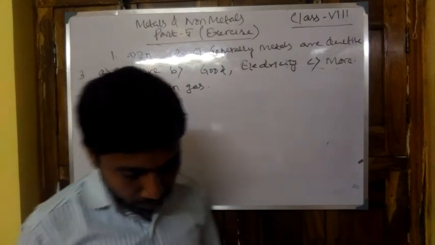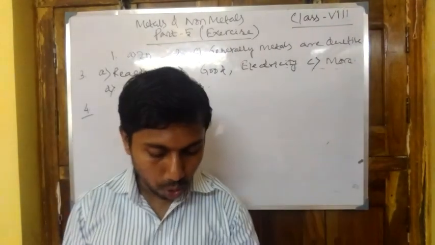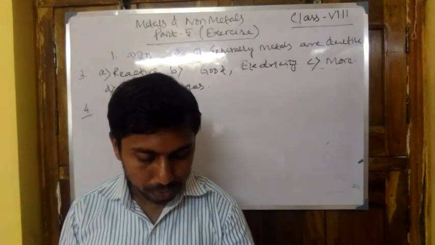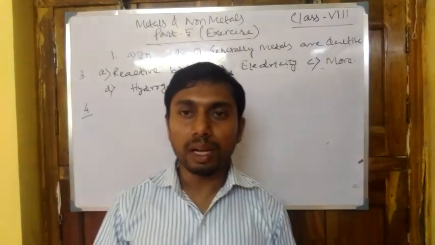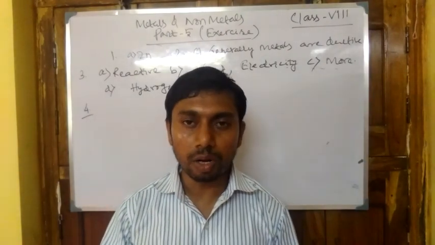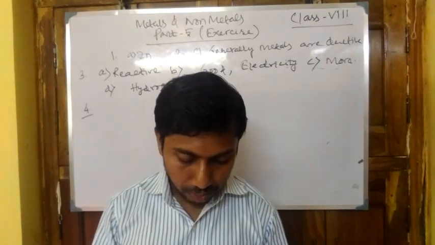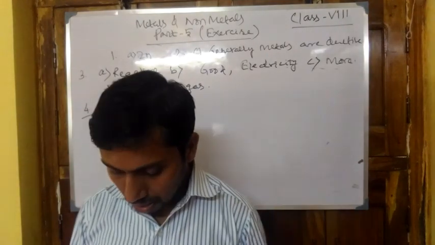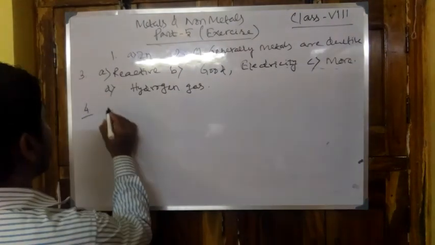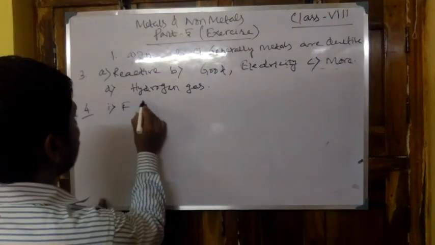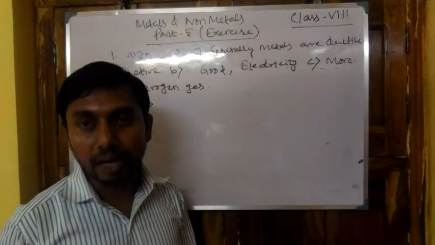Now question number 4, where there are some statements and we have to tell whether they are true or false. First statement: generally non-metals react with acid. We know that metals react with acid. Some non-metals react, but not all non-metals. So generally non-metals do not react with acid. Now the answer will be false. So 4-1 is false.